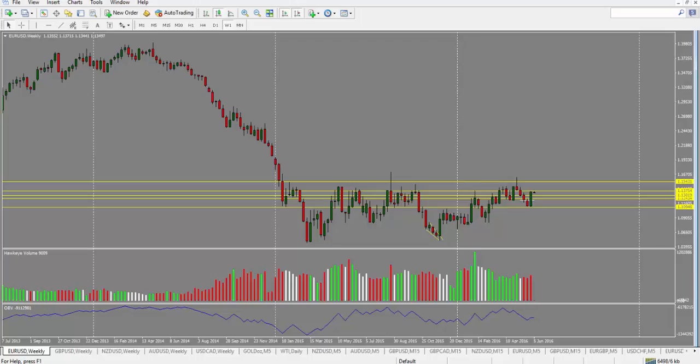Let's move on to the charts here. For Euro US dollar, looking at the weekly chart, that was a very strong close on the weekly here, and most of it was due to the non-farm payrolls number, which did not come in as expected. As a result, market has written off the interest rate hike in June, which is what was pushing the US dollar up. Now with the June hike off the table, we still have July hike on the table at this point. So we have Yellen speaking on Monday. Market will be paying a lot of attention to her comments, trying to gauge when the Fed is expecting to raise interest rate for the US dollar.